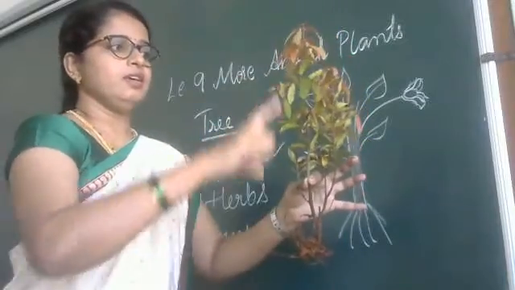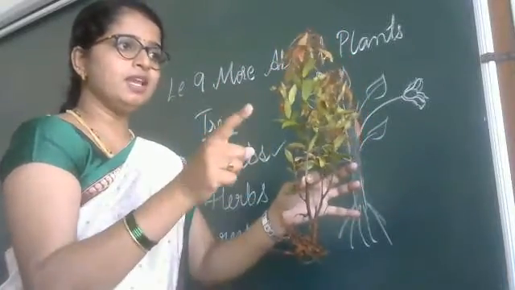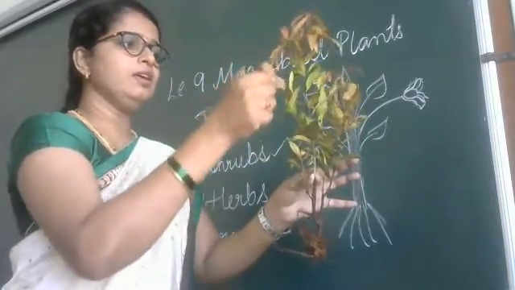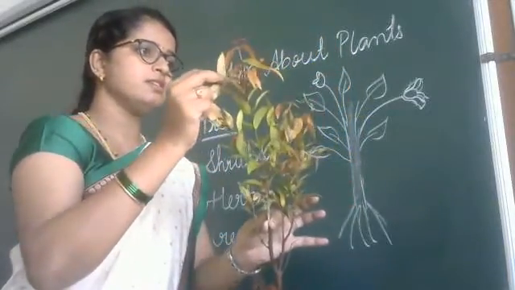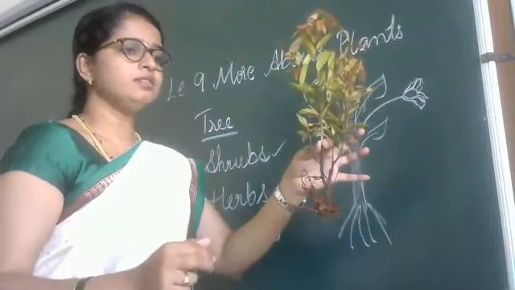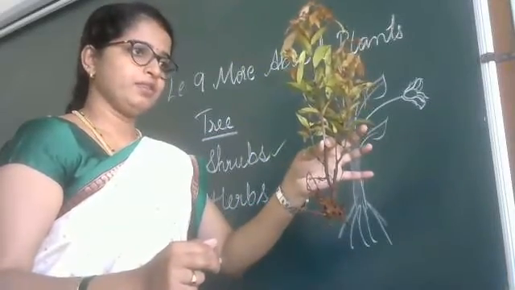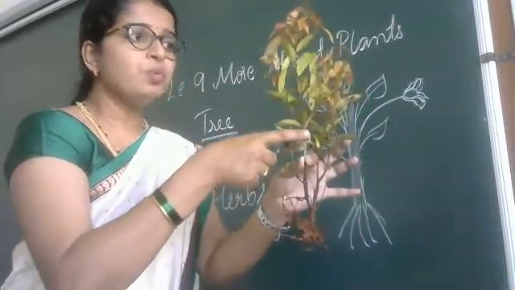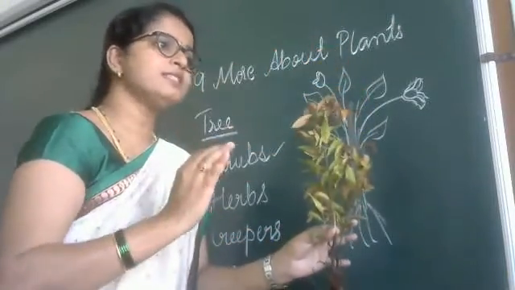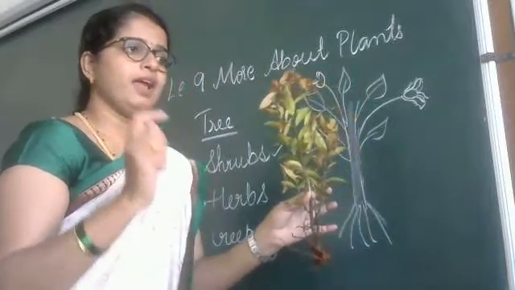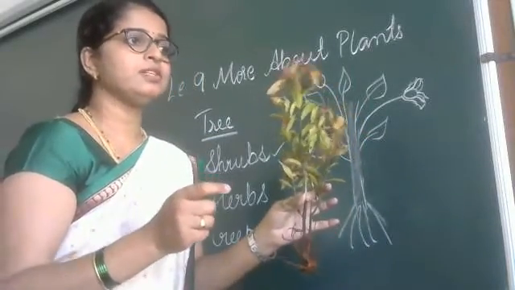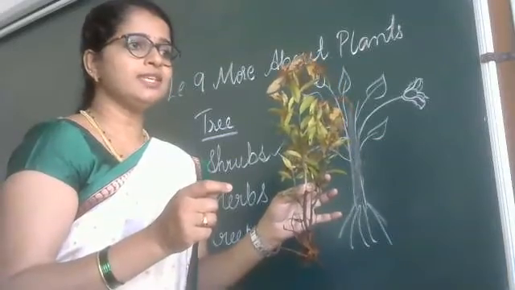It is small in size, but still it has a woody stem with a lot of branches. So this is called shrub. Remember one thing, the plant which has woody stem and is small in size, that is called shrub. And the examples for shrubs are rose plant, cotton plant and tulsi.